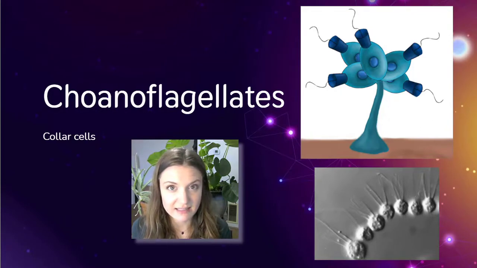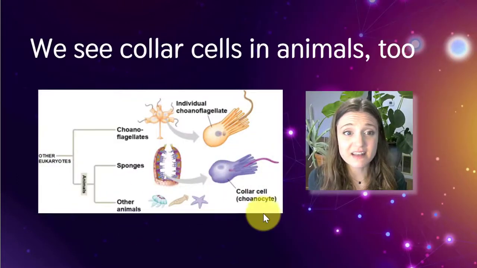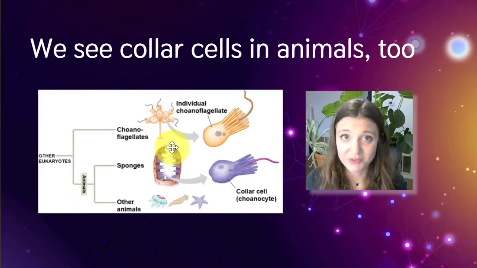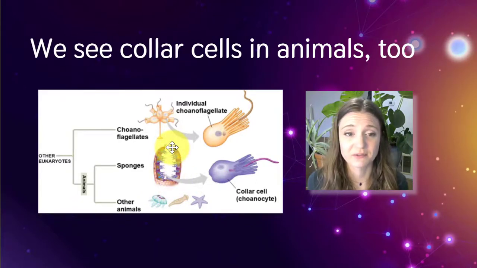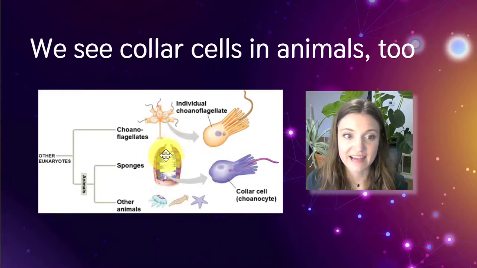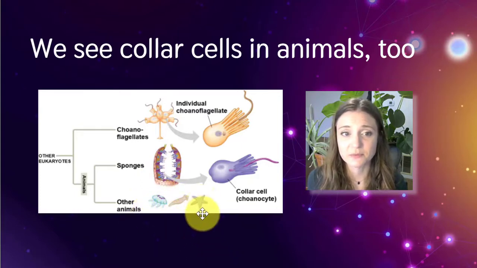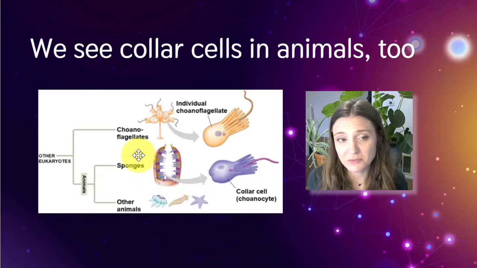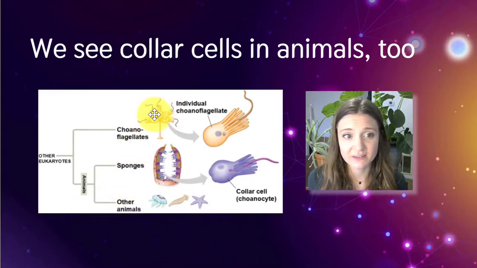but they give us a little bit of a hint as to how some of the first animals may have arisen. Because we see collar cells in animals too, right? We see collar cells in sponges, which is a phylum of animals that we'll talk about later. We see collar cells lining the cavity of sponges. We see collar cells in some cnidarians and platyhelminthes and echinoderms. So this basic structure has been retained by some of the descendants. Okay, so again, parsimony tells us it's most likely that these organisms and all of these animals inherited that characteristic